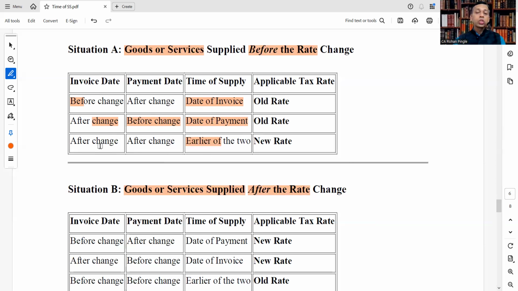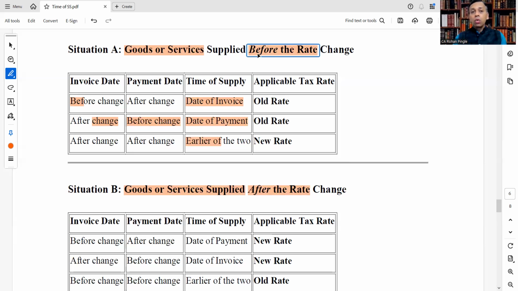When invoice is also issued after the change and payment date is also after the change, whichever is earlier is the time of supply. But since it is after the change, new rate will be applicable even though goods or services were supplied before the rate change. In the first two cases, we focus on before because our time of supply depends on this.